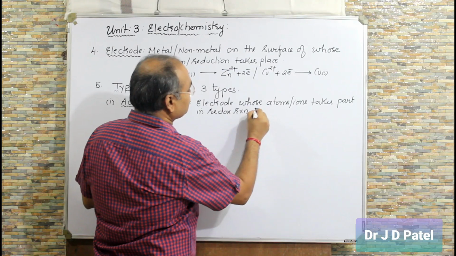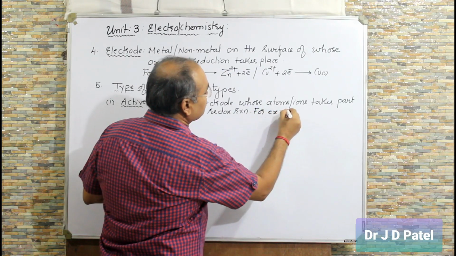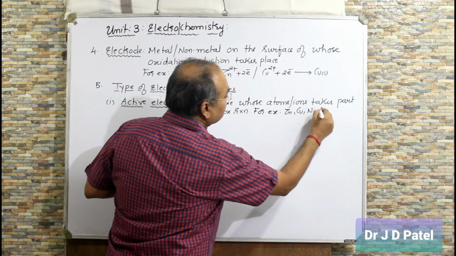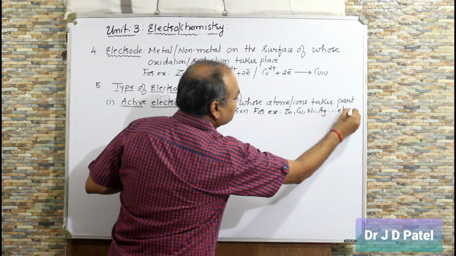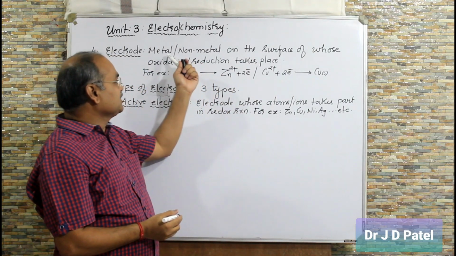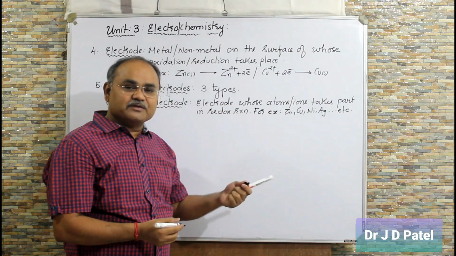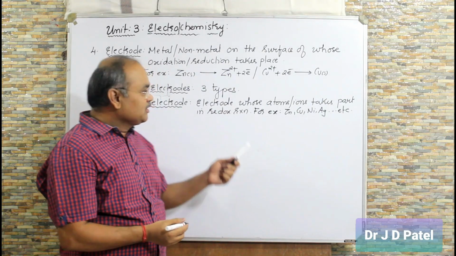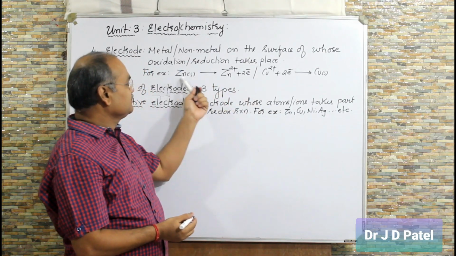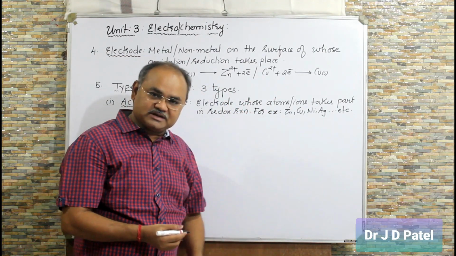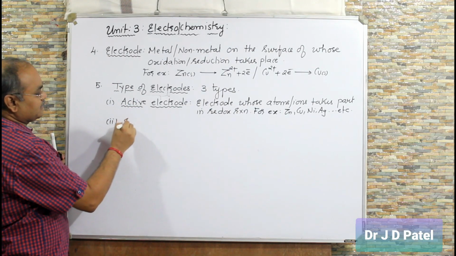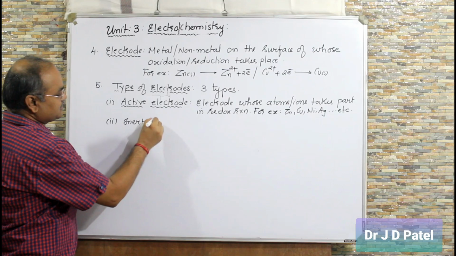Example, Zn, Cu, nickel, Ag, there are so many, right? So the important point I told you here, that metal or non-metal on the surface of whose oxidation or reduction takes place. But again, if you go in detail, active electrode means electrode whose atoms or ions take part in redox reaction. Okay? Second is inert electrode.